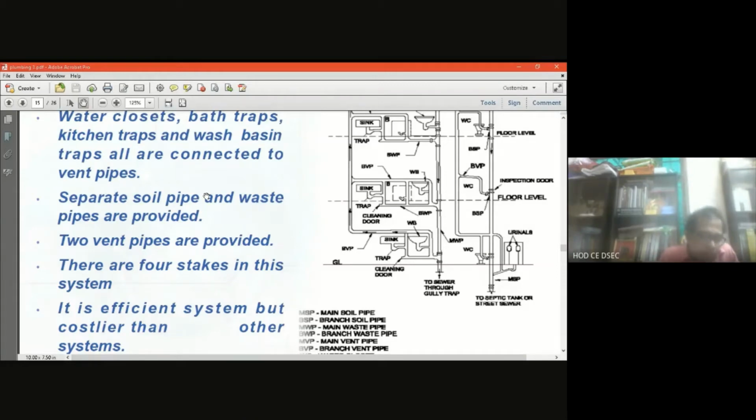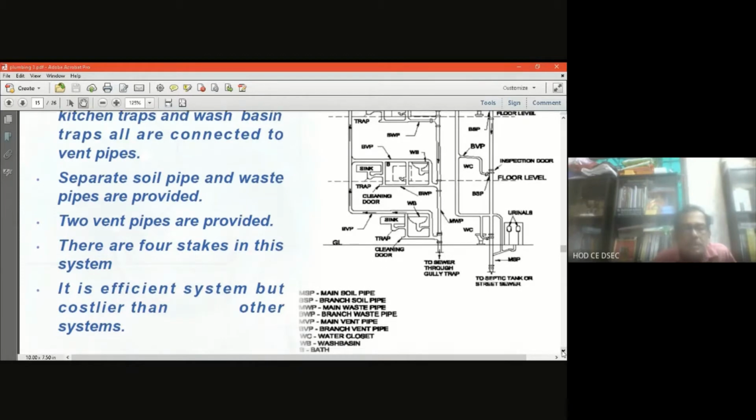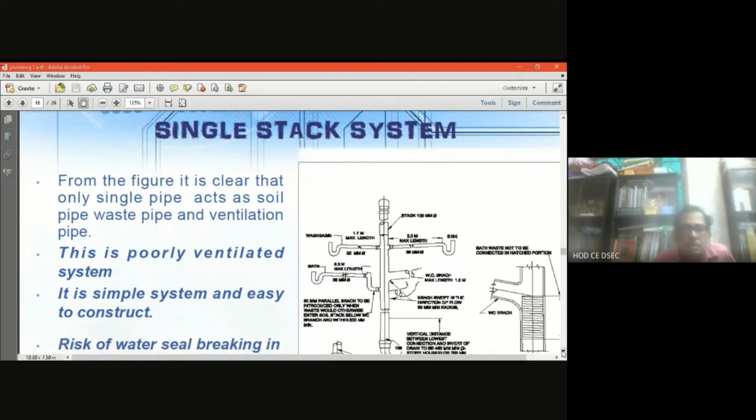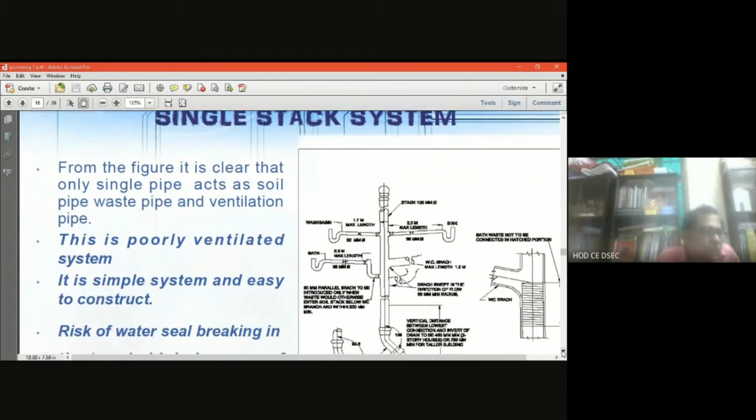One is the main soil pipe, another the main waste pipe, and then the main vent pipes, two in number. So four pipes are there. It is an efficient system, no doubt, but costlier than the other one. Obviously the piping cost is more, as the number of pipes is more. So we have described the single pipe system and the two pipe system. Now the single stack system.